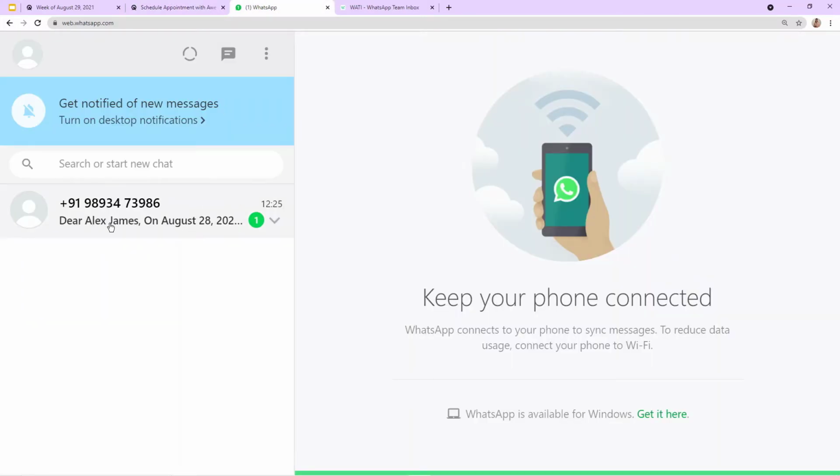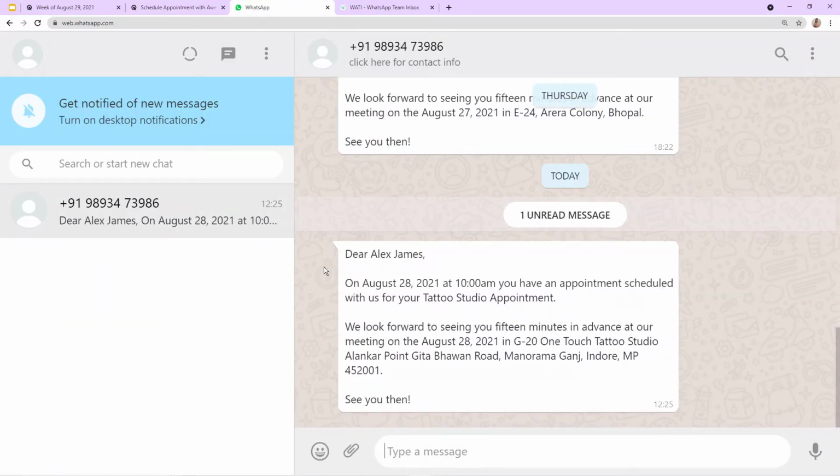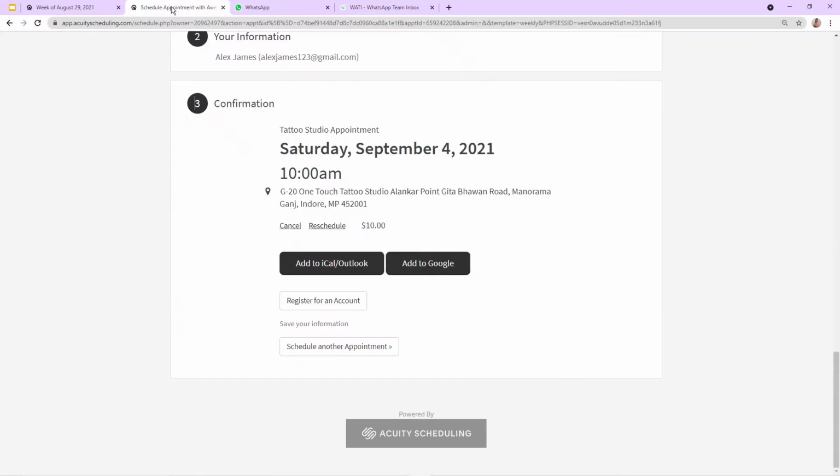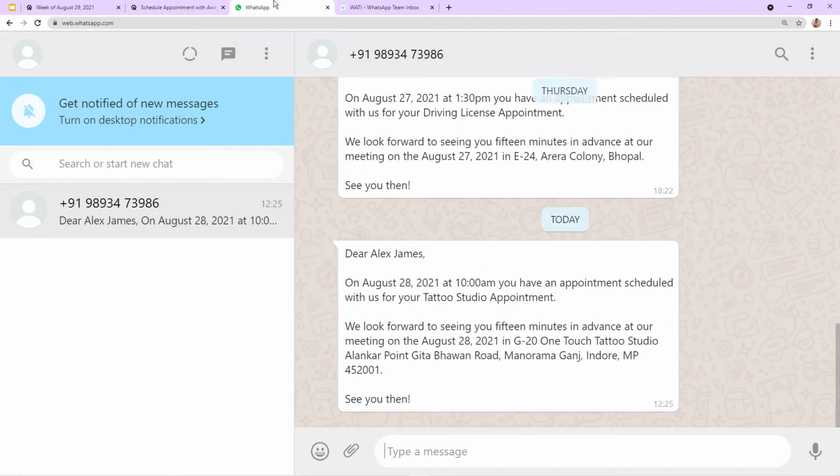Okay, so here you can see a new message. Excellent. A message for Alex James, who was our client, has arrived here that on August 28, 2021 at 10 p.m. you have an appointment scheduled with us for your tattoo studio appointment. Here you can see I just created an appointment as a client and the message for confirmation was sent on WhatsApp.